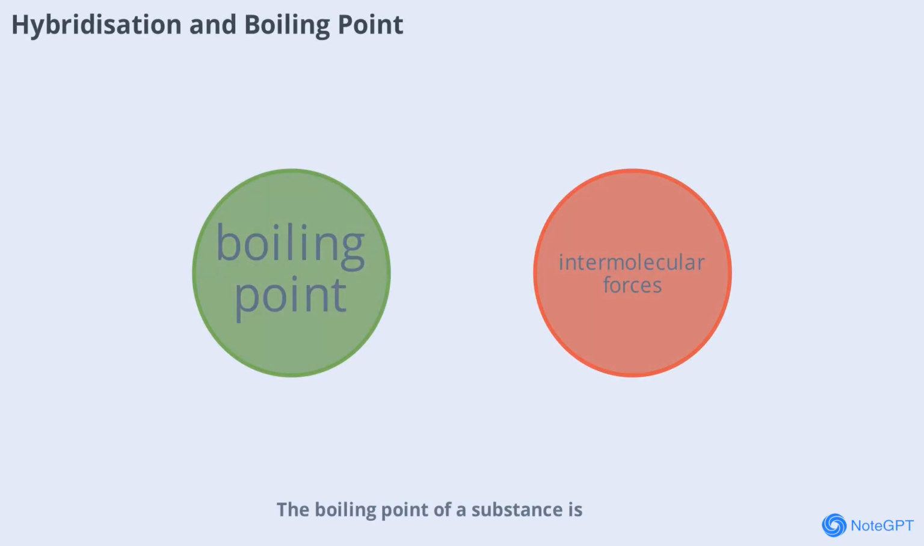The boiling point of a substance is related to the strength of its intermolecular forces, which are influenced by hybridization. Molecules with stronger hydrogen bonds or dipole-dipole interactions, often due to specific hybridizations, tend to have higher boiling points. This is an important consideration in both chemistry and industry.